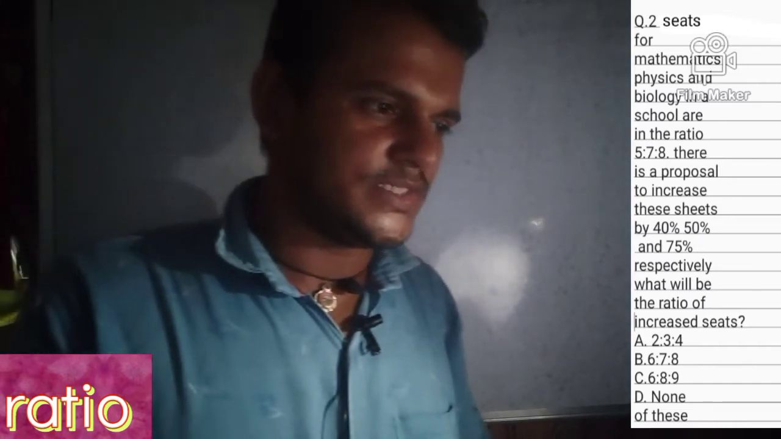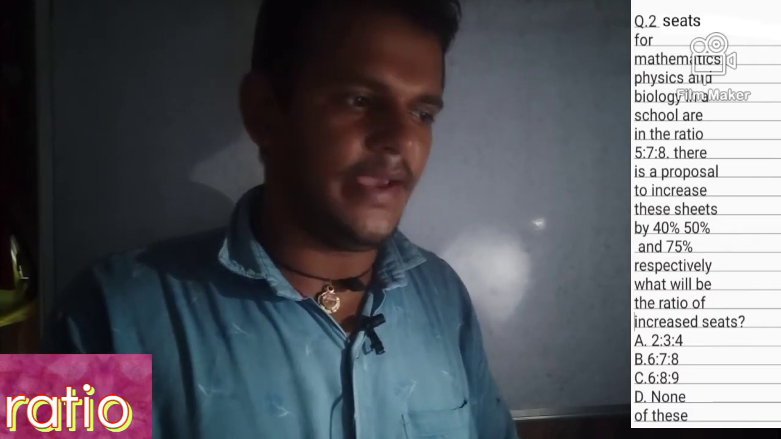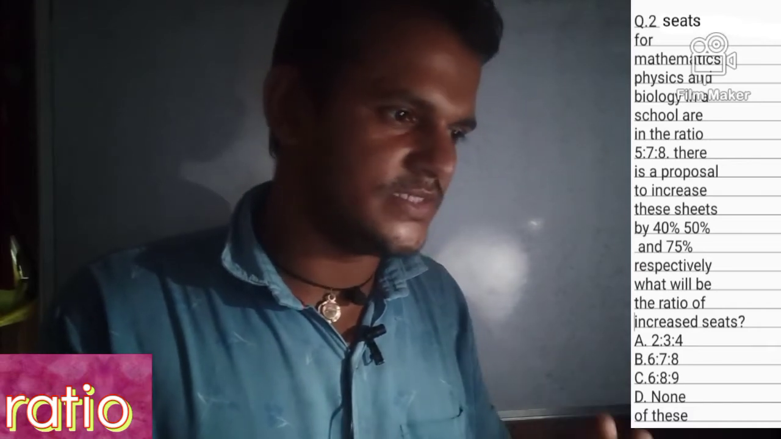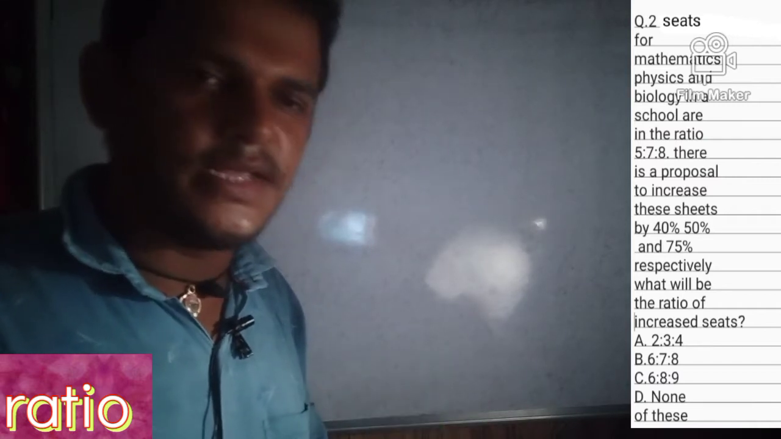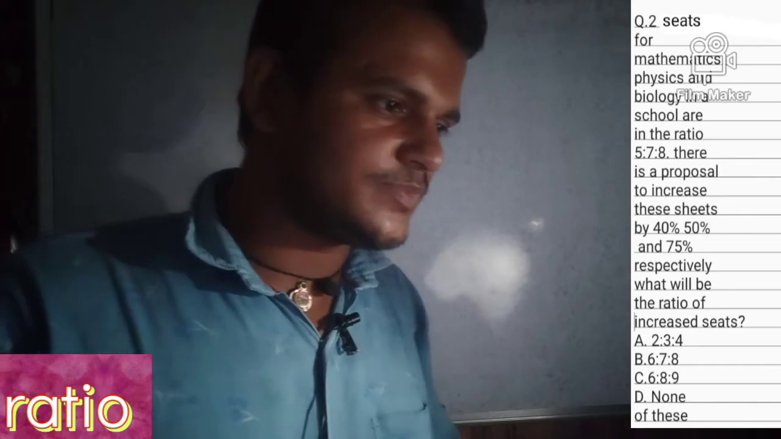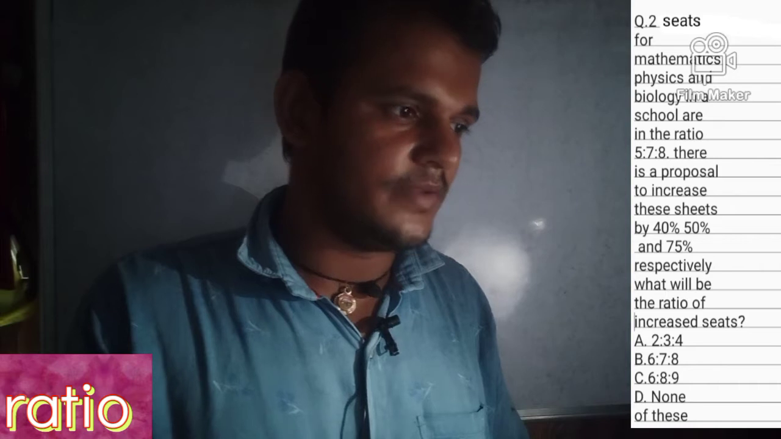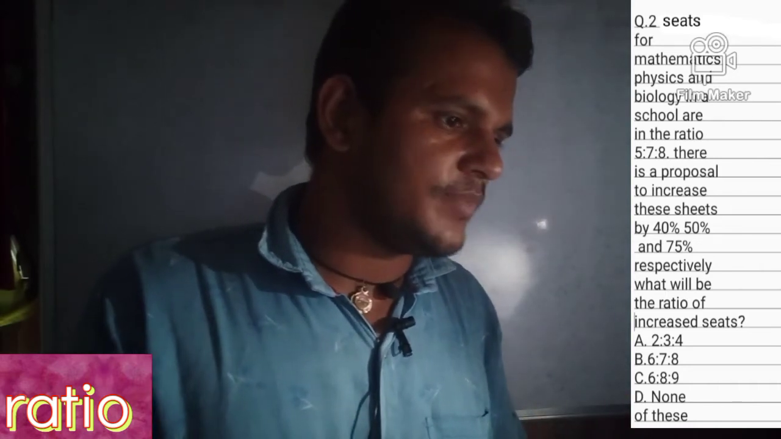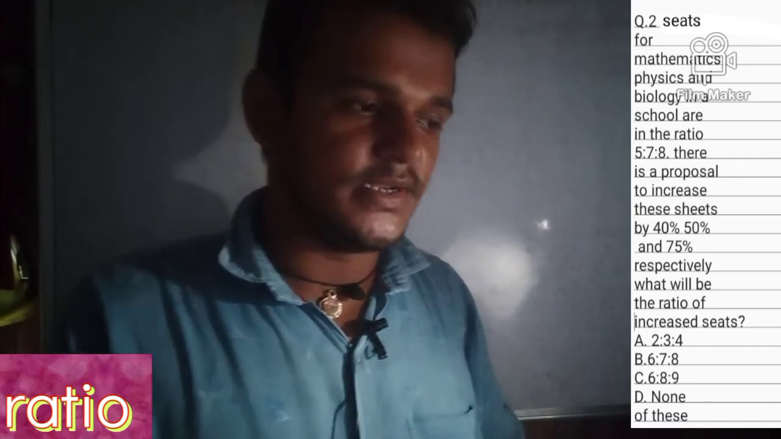Friends, read once again, right? Seats for mathematics, physics and biology in a school are in the ratio 5:7:8, right? There is a proposal to increase these seats by 40%. Mathematics is 40%, physics is 50%, and biology 75%, right? So our target is to find what will be the ratio after increasing seats.